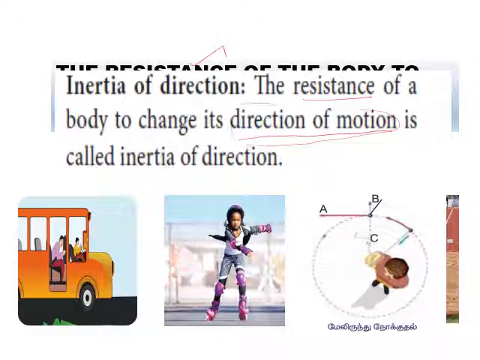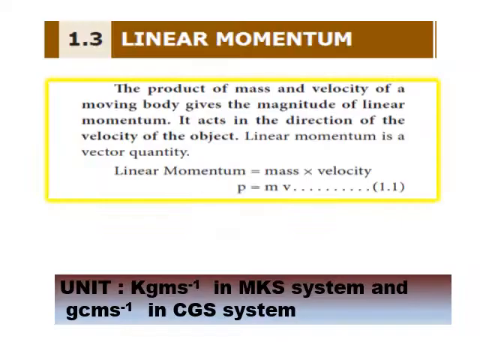If we put here the rest, it is called inertia of rest. If we put the motion, it is called inertia of motion. So that the definition can be easily mugged up by the user. Okay, so see the diagram. The diagram I already explained here, and we go to the next thing.